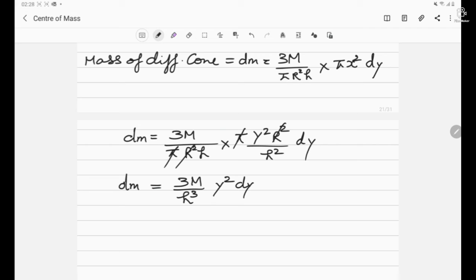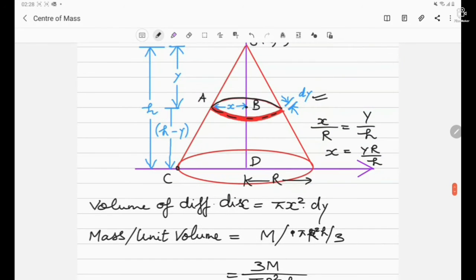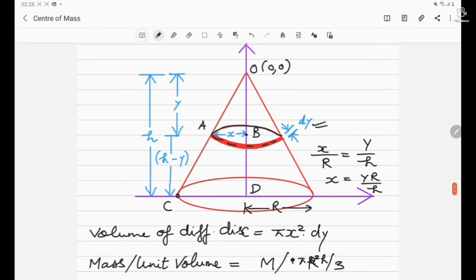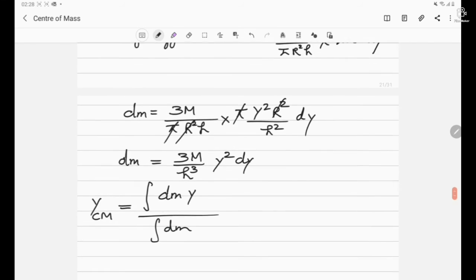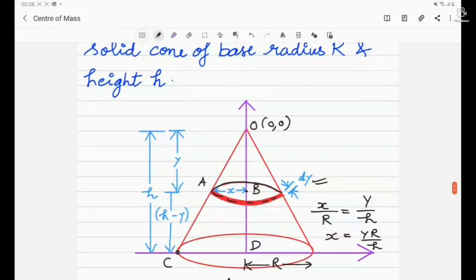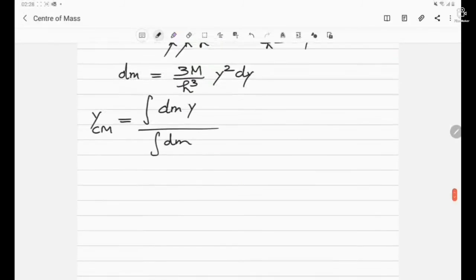Now let's apply the formula of center of mass. y_cm will be the integration of y dm, where dm is the differential part at distance y from the point O, divided by the integration of dm in the denominator. What should be the limits of the integration? When it is lying at the vertex, it will be 0, and finally when it is lying on the base, it will be h. So the y value ranges from 0 to h.